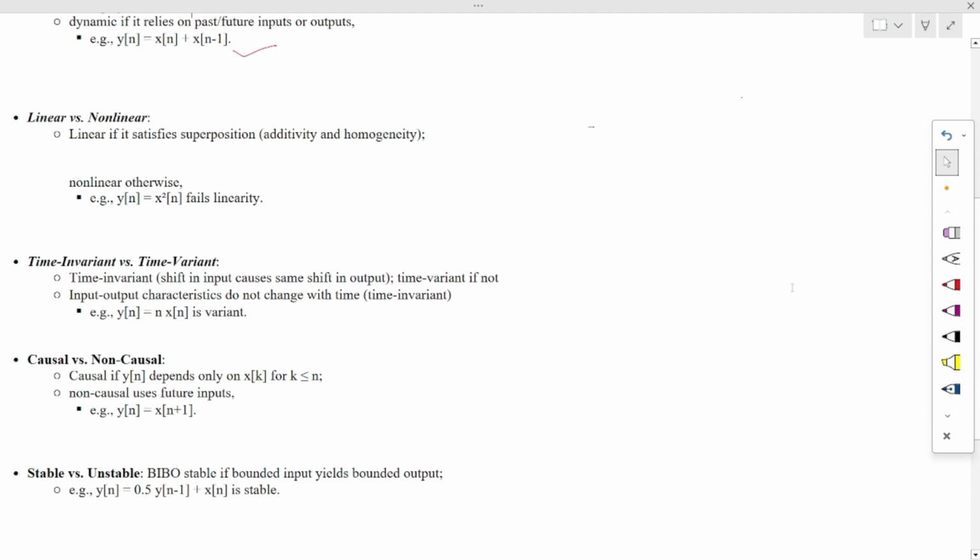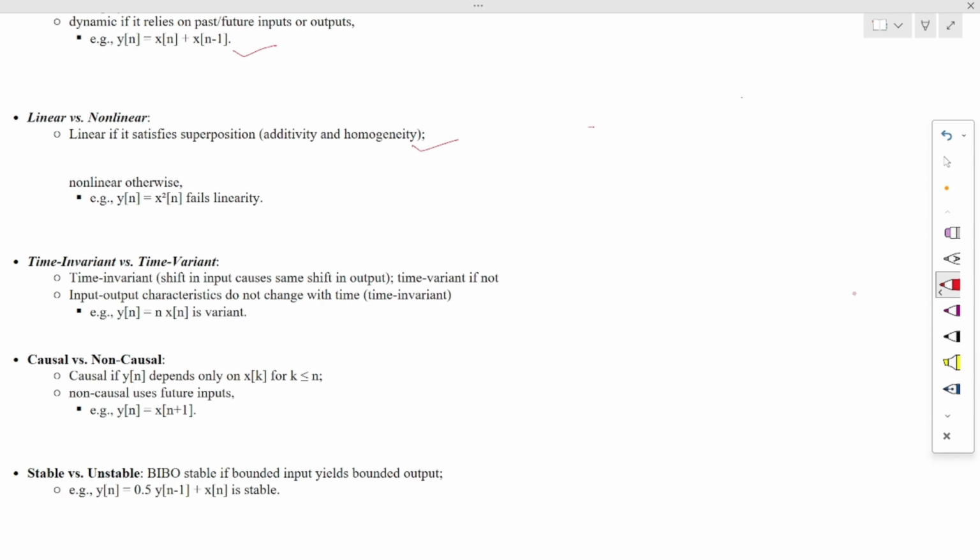Another classification is linear versus nonlinear. It is a very important classification whenever we are going to define or realize any system. So what is linearity? If the system satisfies superposition. What is superposition?